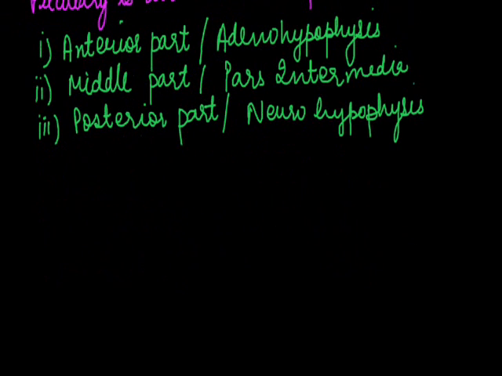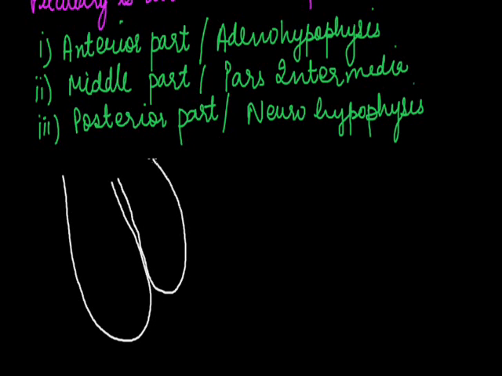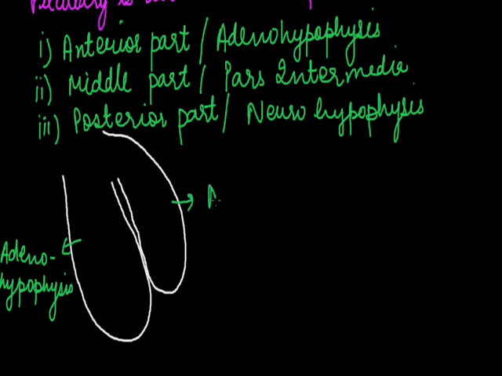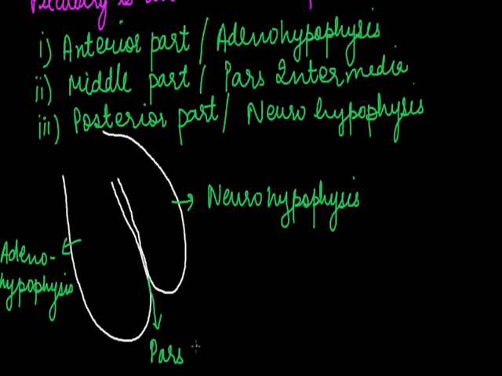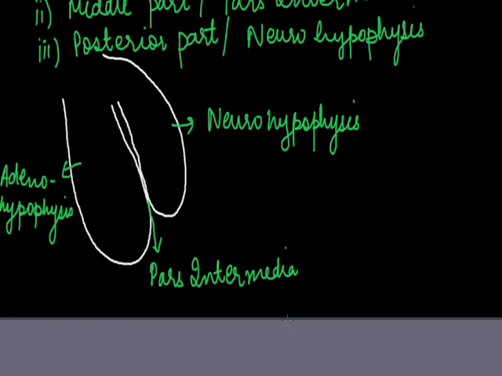If we draw a diagram of the pituitary, this is the adenohypophysis or the anterior pituitary. This is the neurohypophysis, and this middle portion in between the anterior and the posterior pituitary is called pars intermedia. Now the anterior, posterior and middle pituitary secrete different types of hormones.